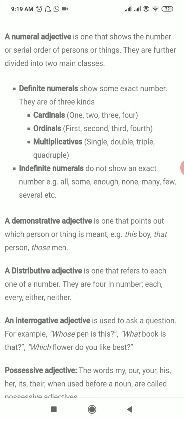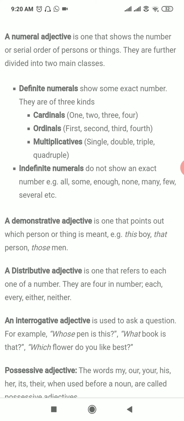The second one is the indefinite numerals. It does not show the exact number. In this, sometimes we have a confusion between the indefinite numerals and the quantitative adjective.